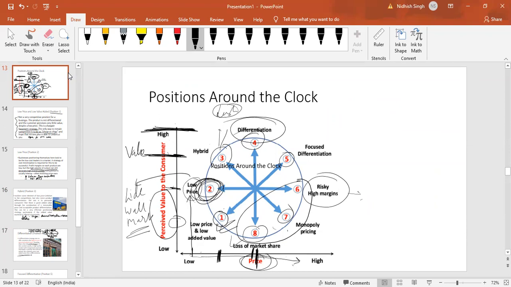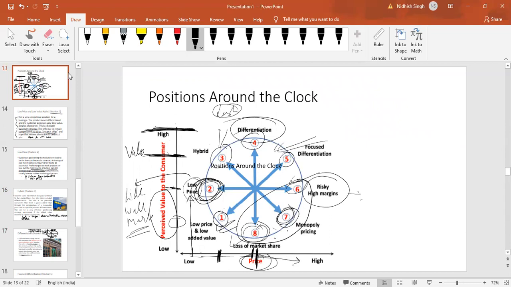Or the third thing: what are the costs and benefits? What are the pros and cons and implications? What are the risks or rewards or benefits of being at any particular position? Can I sustain being here, number 6? Or is it worth being at 8? Or how to be at 7? What is the strategy to be at 7?